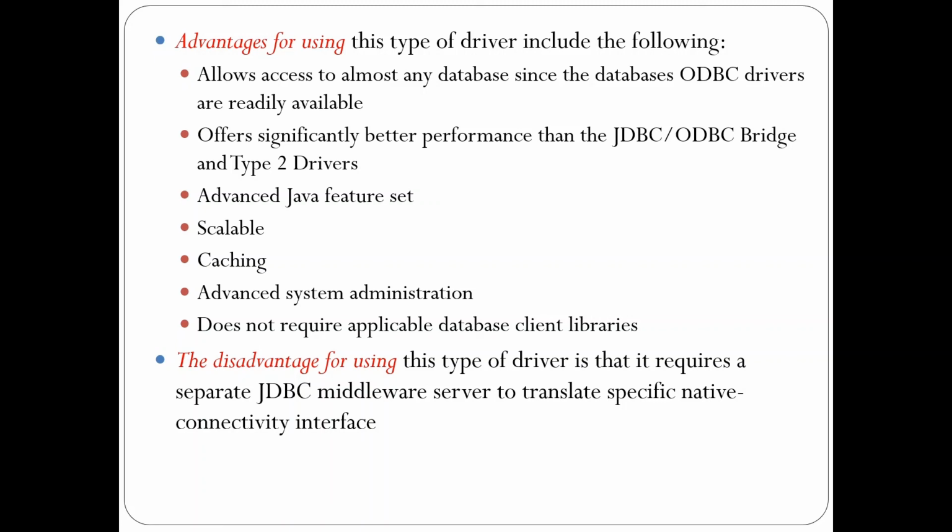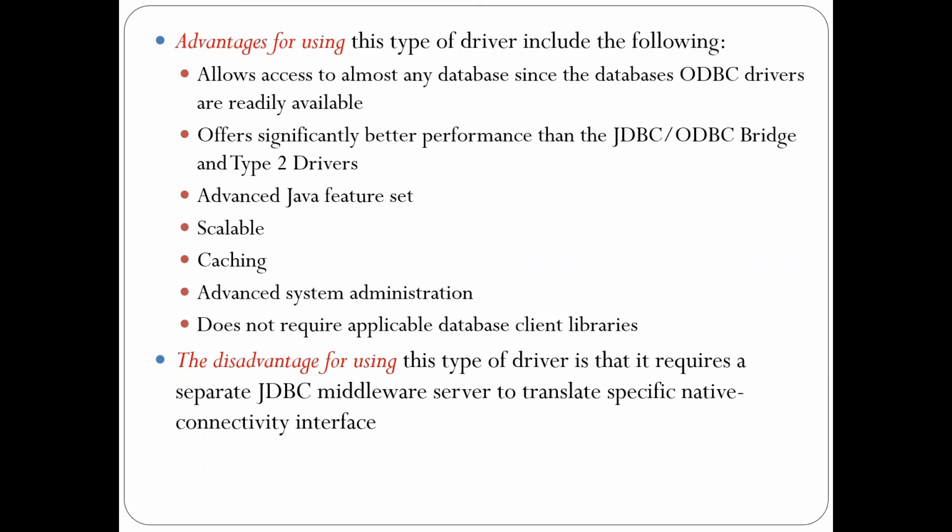The disadvantage of using this type of driver is that it requires a separate JDBC middleware server to translate into the specific native connectivity interface. As we have seen in the architecture, in order to establish connection between the application and the database, we make use of a middleware server, where the middleware server makes use of socket information which is translated into the call format required by the DBMS, and then the translated information is forwarded to the database server in order to fetch the result.